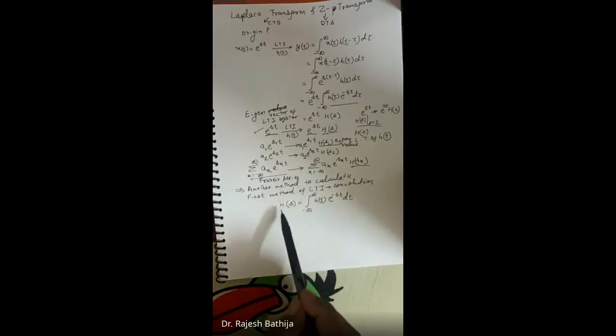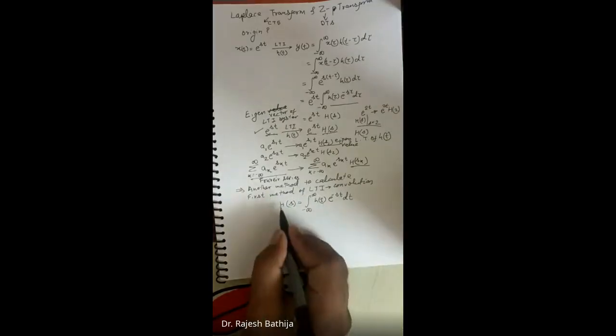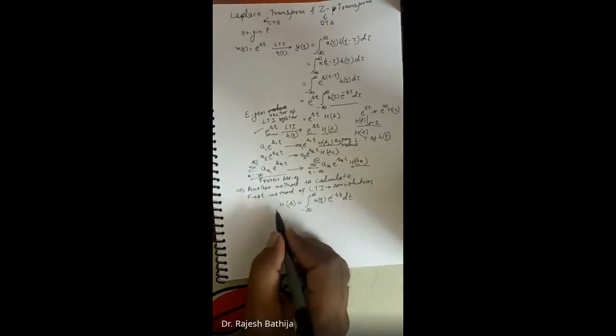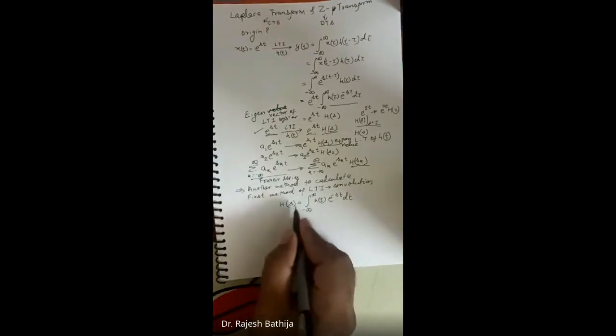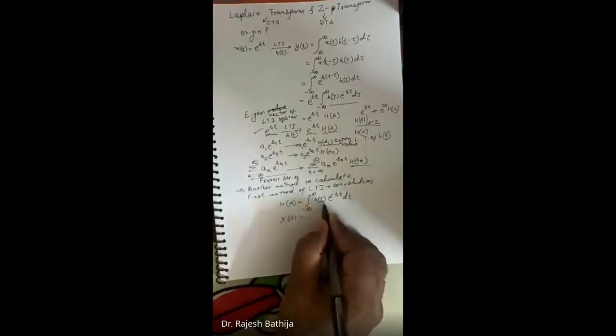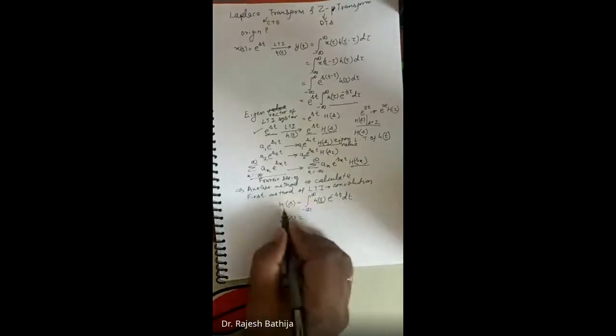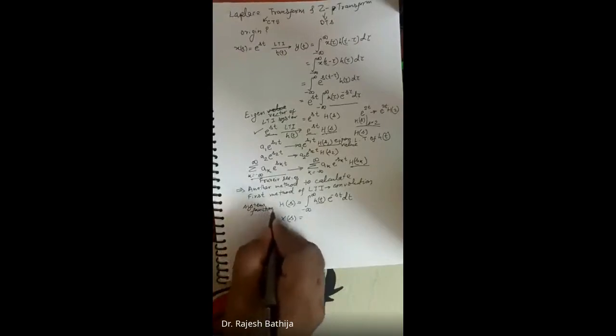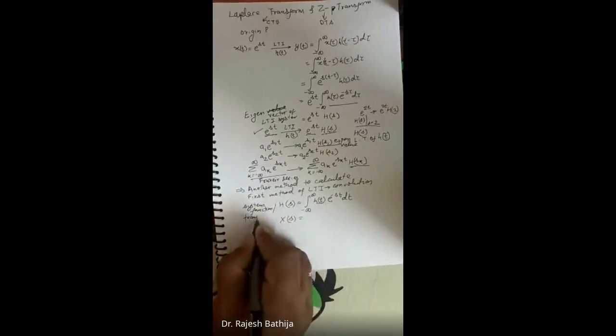So that is the definition of the Laplace transform h of s for a general signal h of t. Here h of t is particularly the impulse response. So h of s is known as the system function or transfer function.